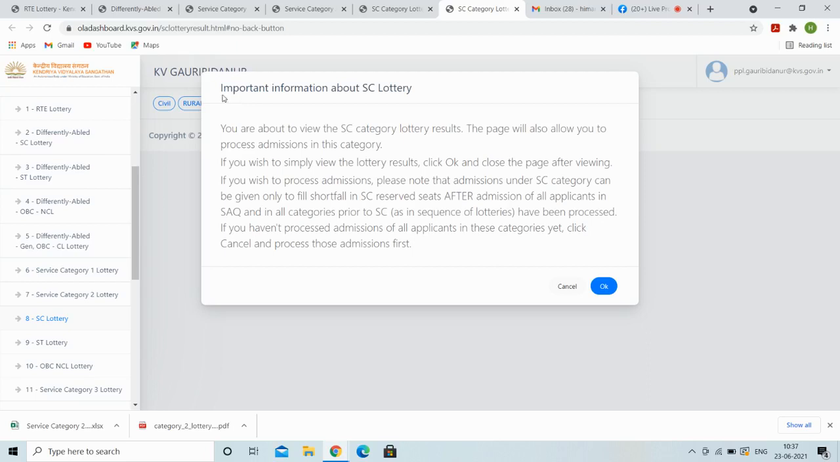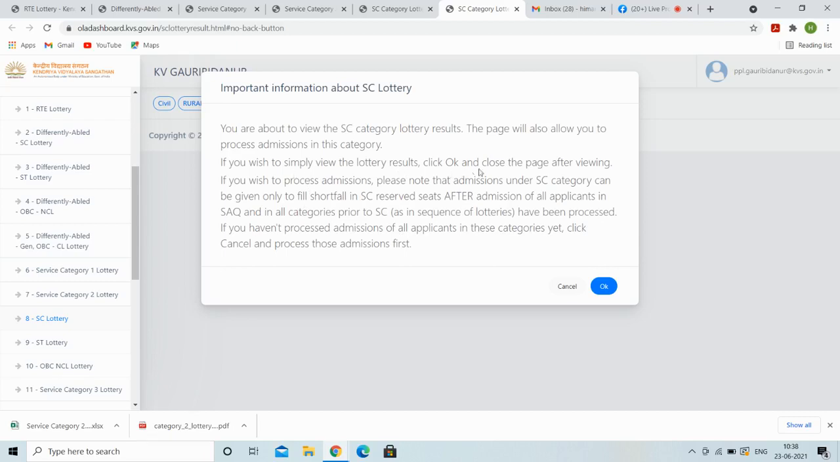So you can read it, important information about the SC lottery. In categories like SC, ST, OBC, admission only happens after the vacant seats from RT service category 1 and 2. So there is a prefixed number of seats for SC, ST and OBC, and if there is a shortfall in those seats from service category 1 and 2, then only we get admission from this list. So we will first get admission in SC, ST from the service category 1 and 2 list.